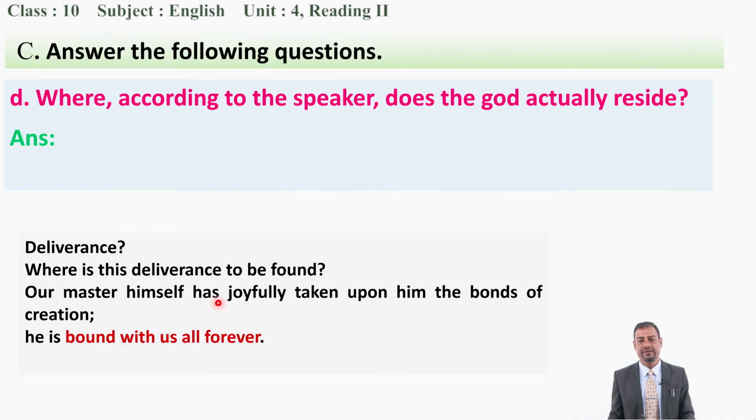Where is this deliverance to be found? Our Master himself has joyfully taken upon him the bonds of creation. He is bound with us all forever. Okay? So you can see these highlighted words, and from this stanza you have to write down the answer for this question: where according to the speaker does the God actually reside? Is it clear to you?